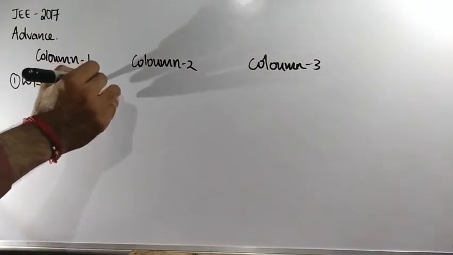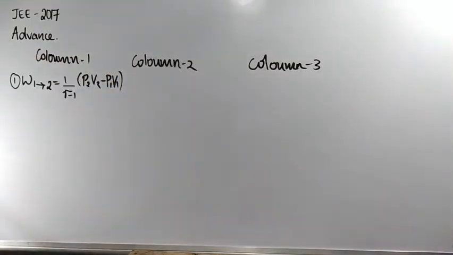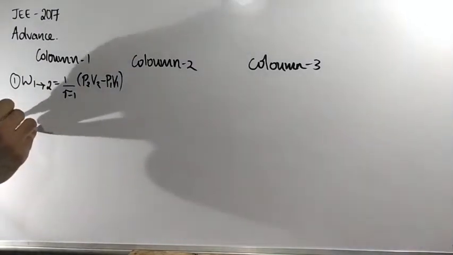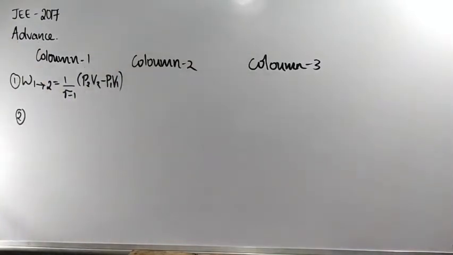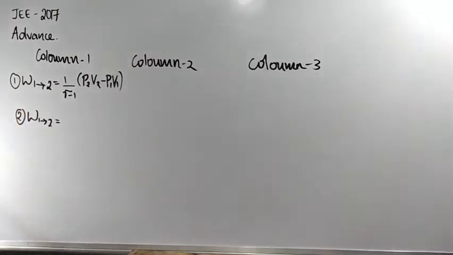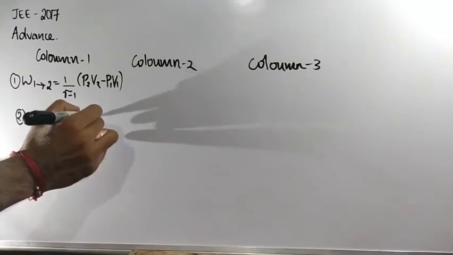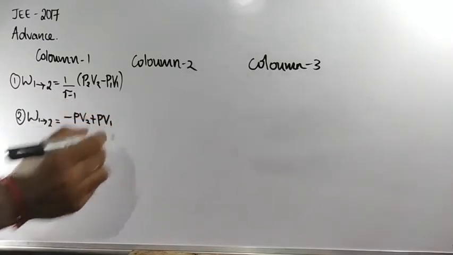Clear? These are all work done equations they had given. The second one, work done in the process 1 to 2, is given as minus P V2 plus P V1.